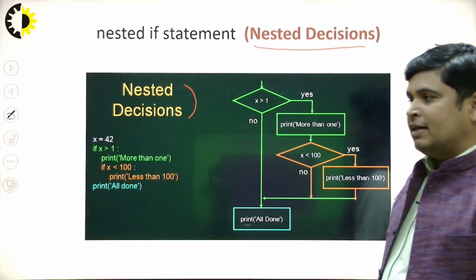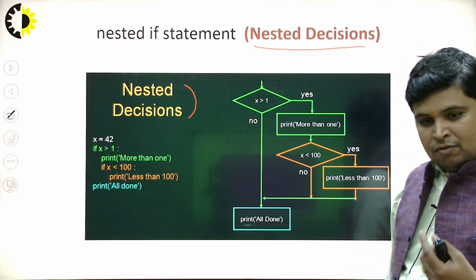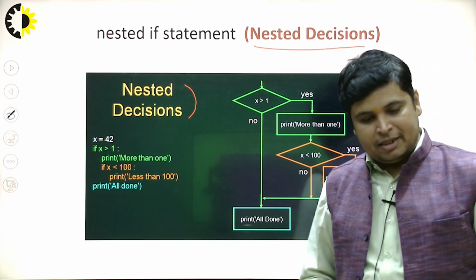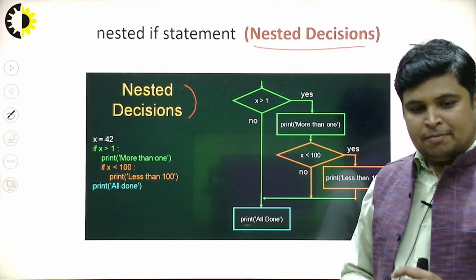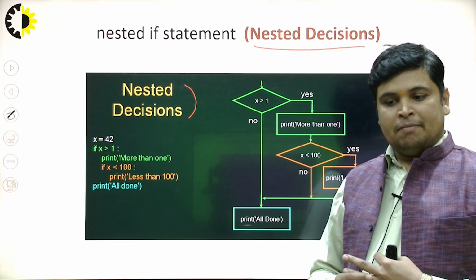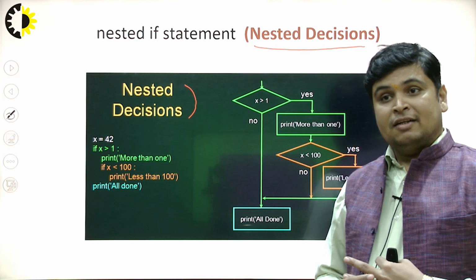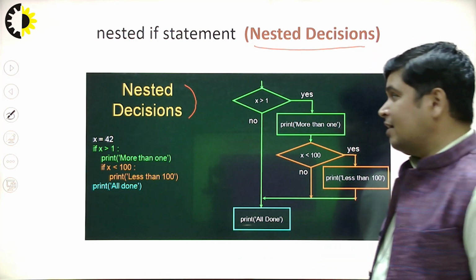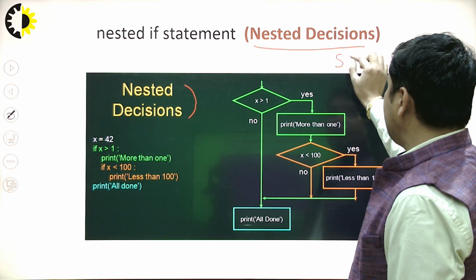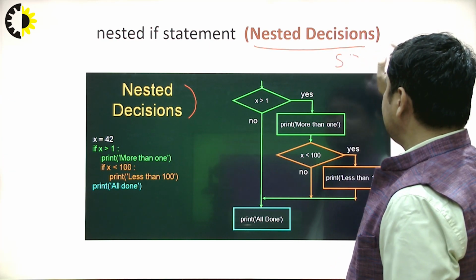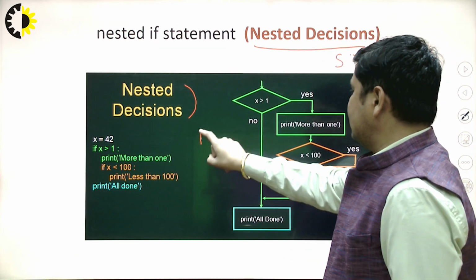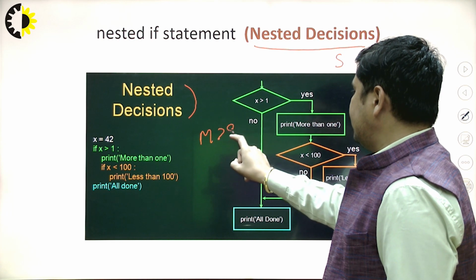Suppose we have one situation: I want to store a particular student in the database who has got marks in Python greater than 80 and marks in mathematics above 90. You will see here we have two situations. First, I want to get the students with marks greater than 80 in Python.